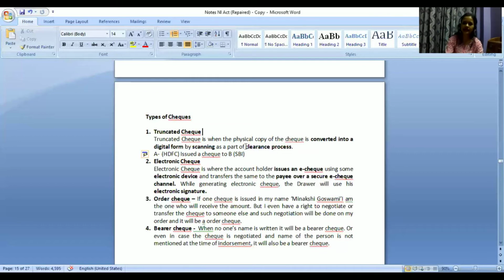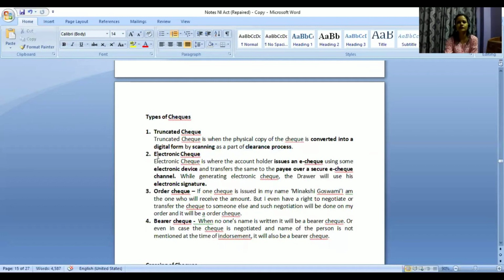So it is done as a part of the clearance process: when the physical copy of a check is converted into digital form by scanning, it is called a truncated check. It is done to speed up the entire thing. So is it clear what a truncated check is?